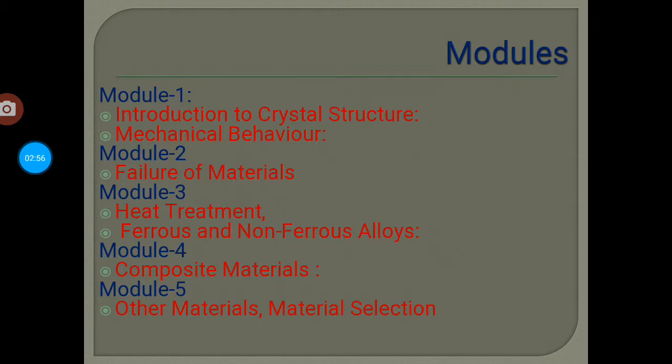By studying those structures we are able to analyze the properties of a material. For example, copper has a face centered cubic structure. The structure of copper is cubic in shape. So what are the properties of copper when it has this cubic structure? That is what we are going to understand in this introduction.